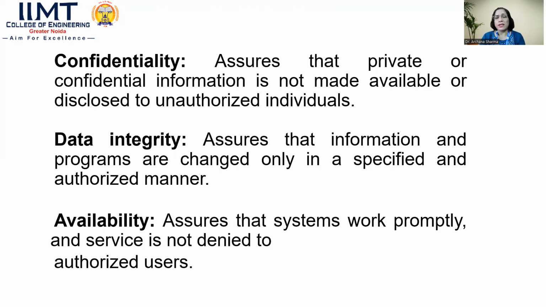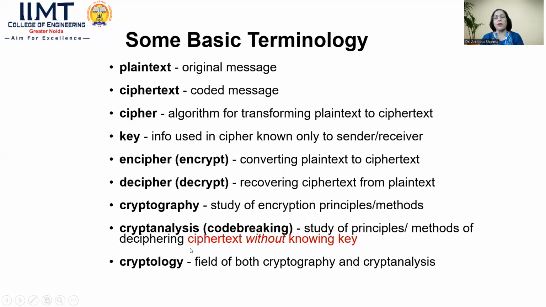The second part we have discussed assures that information and programs are changed only in a specified and authorized manner. It means no unauthorized person should be able to update or alter the data during transmission over the network. That is data integrity. And third, availability assures that systems work promptly and services are not denied to authorized users. Now the question is how to maintain this confidentiality, and we have said that for that we need some mechanism.